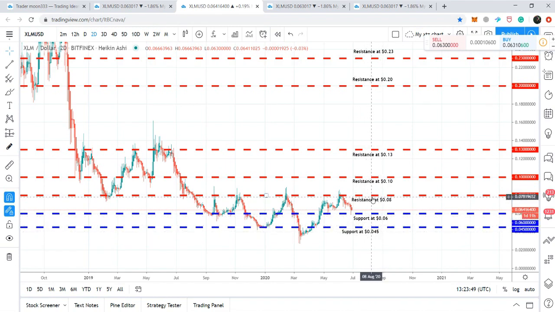And if this 8 cents resistance level is broken out, then we have the 10 cents resistance, then we have 13 cents, and from 13 cents up to 20 cents, we don't have any significant resistance level. We can see there is no major resistance between this level, and this is almost a 53% gap, and this gap will be filled within a very short time period. After that we have another resistance at 23 cents.